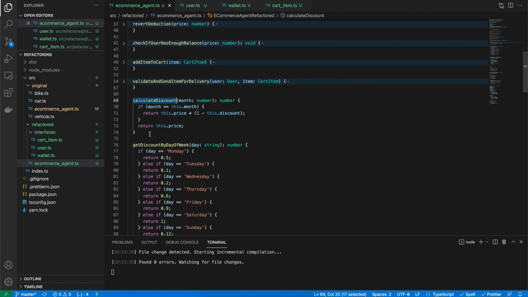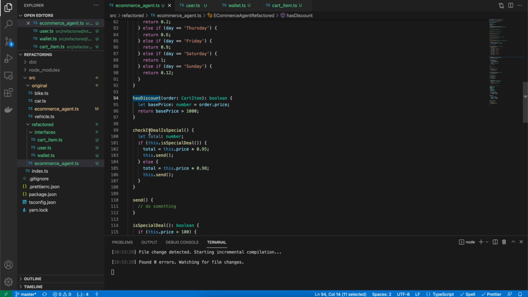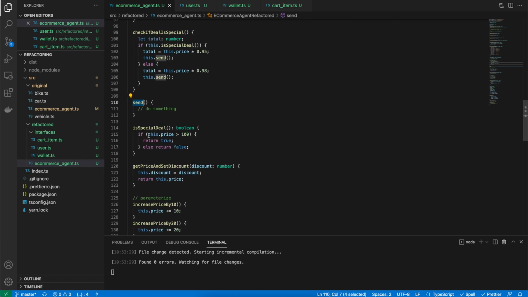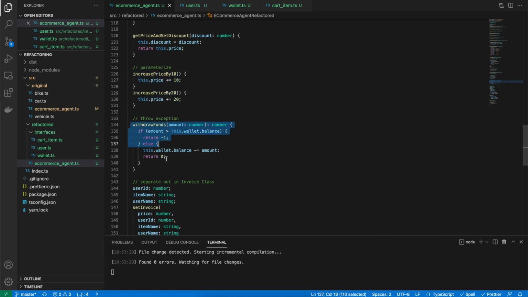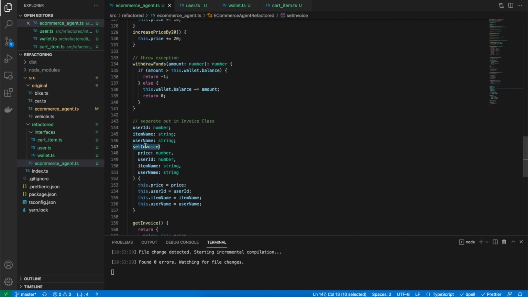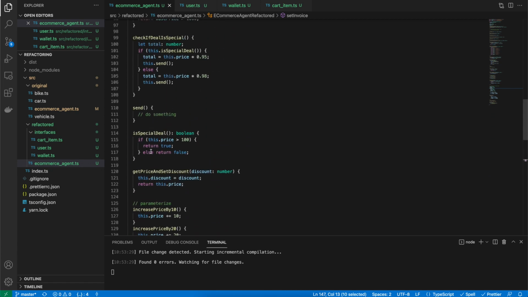Then there is a calculate discount, get discount by day of week, has discount, that seems like checking whether there is a discount, check if deal is special, is special deal, okay, it's checking whether it's a special deal or not, get price and discount, increase price by 10, increase price by 20, withdraw funds, there is a set invoice, a lot of functionality which seems all over the place.